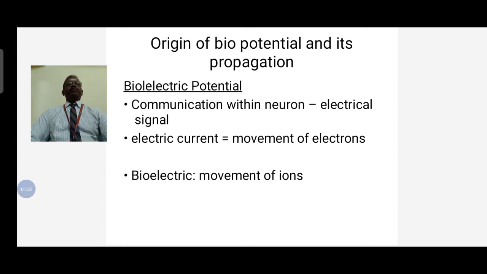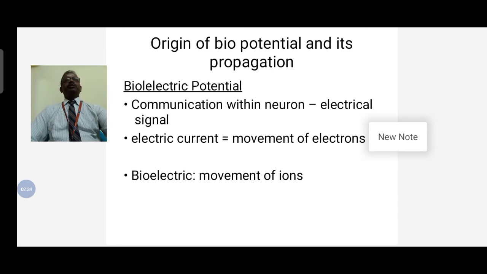In this topic, we will learn what the basics of the cell are, what the functions of the cell are, the basics of biomedical, and what bioelectric potentials are available from the human body.